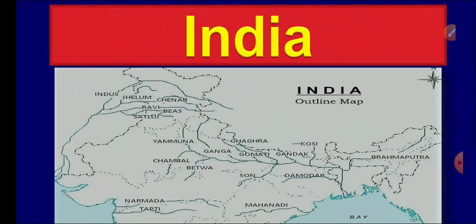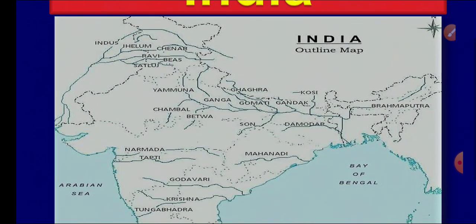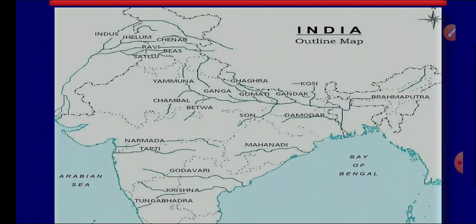Then in the next slide you can see the outline map of India. You might have studied in geography about maps and their types. Here rivers are shown, so it is a physical map. On the other hand, state boundaries are also shown, so it may be considered a political map. Simply, it is a combination of both.